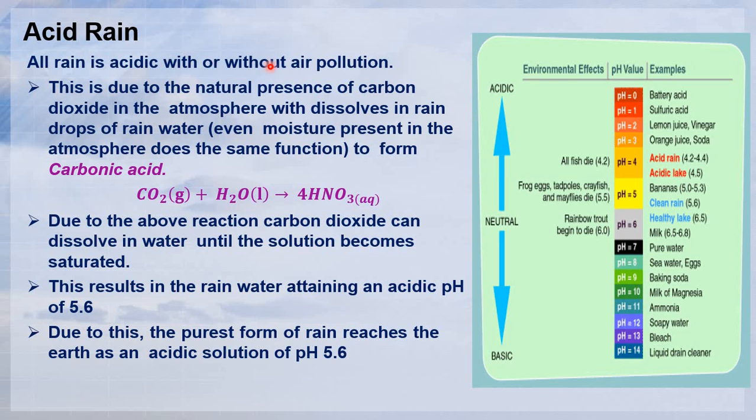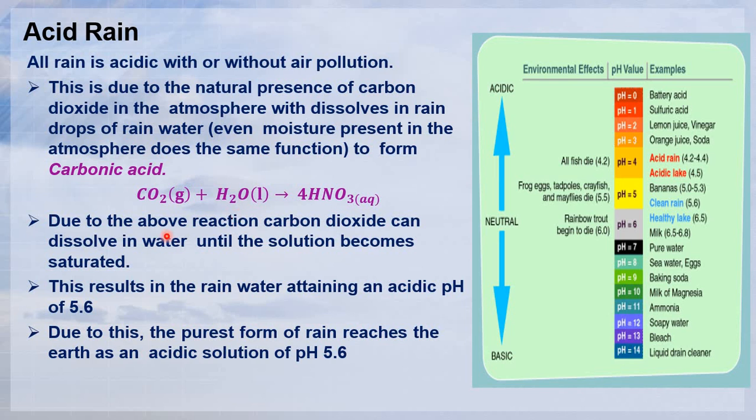All rain is acidic, with or without air pollution. That is due to the natural presence of carbon dioxide in the atmosphere, which dissolves in raindrops. Even moisture present in the atmosphere does the same function to form carbonic acid, which is a very, very weak acid. So CO2 plus H2O gives you carbonic acid.